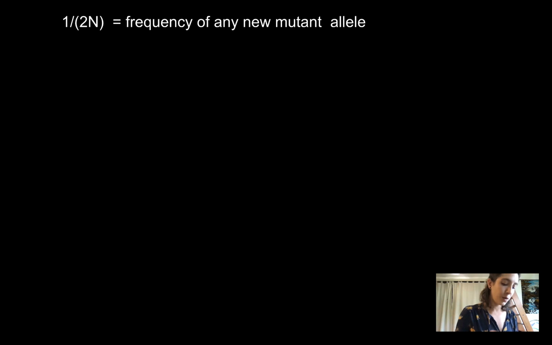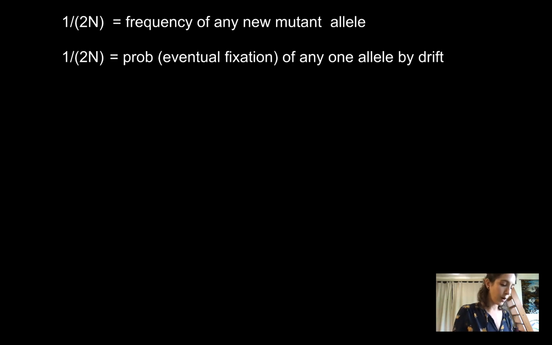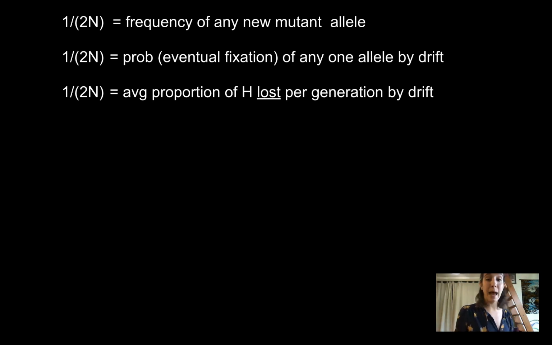So, just a quick review of what 1 over 2n actually means. It means a few different things here. 1 over 2n is the frequency of any new mutant allele. I explained that earlier. It's also the probability of any one allele becoming fixed in a population eventually, if it's brand new and it just popped into existence. 1 over 2n is also the average proportion of heterozygosity lost per generation by drift.